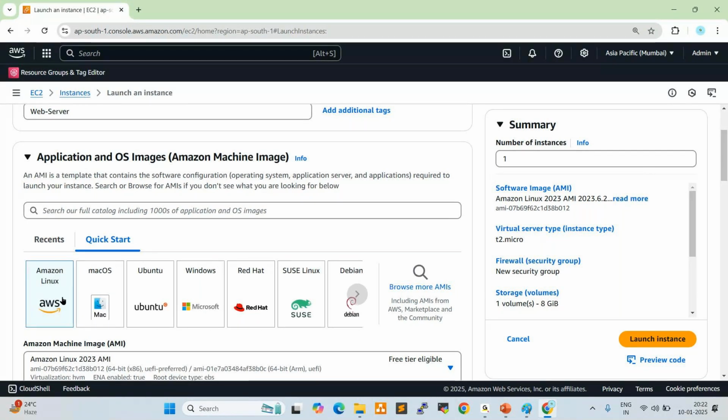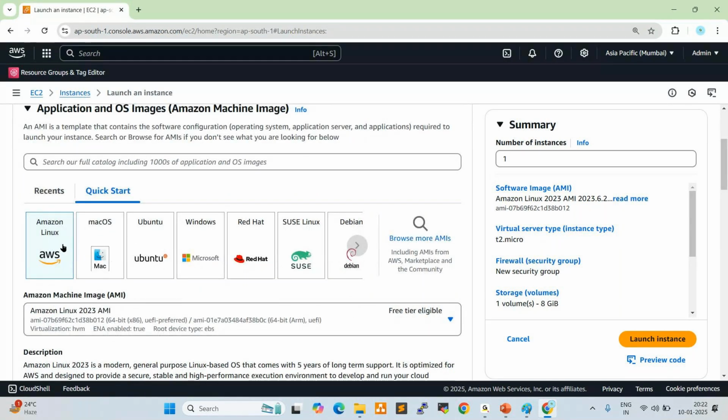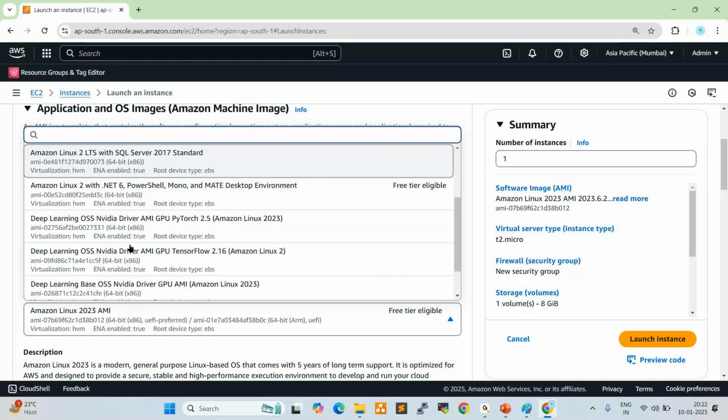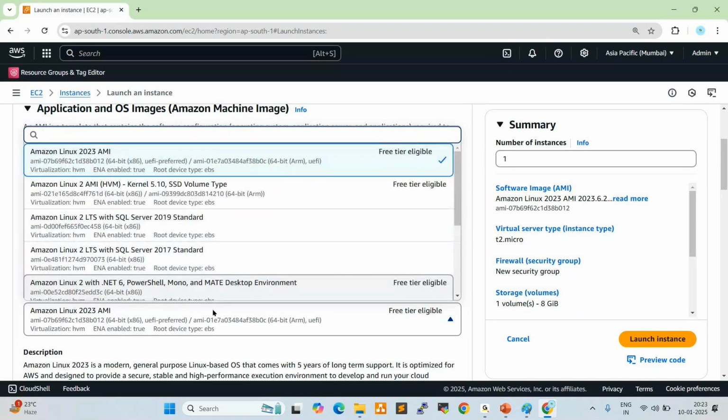So this is Amazon Linux. In this Amazon Linux, there are Amazon Linux 2023 AMI, Amazon Linux 2 AMI, Amazon Linux 2 LTS with SQL Server. Like this, different versions are available here. See here, it is showing free tier eligible.